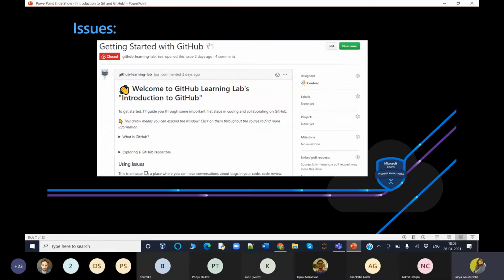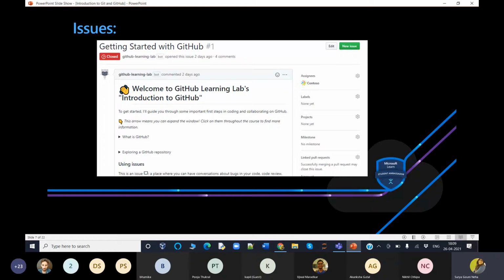As I said prior, I will be explaining the issues, comments, labels, commits, pull requests and all. So first I'll be explaining the issue. Issues are where most of the communication between a project consumer and the development team occurs.